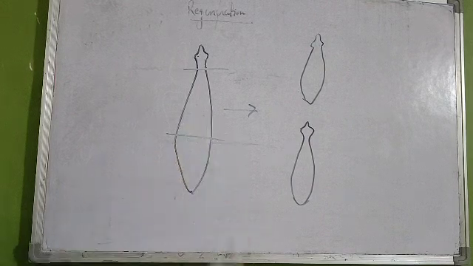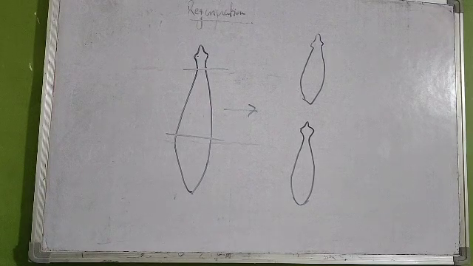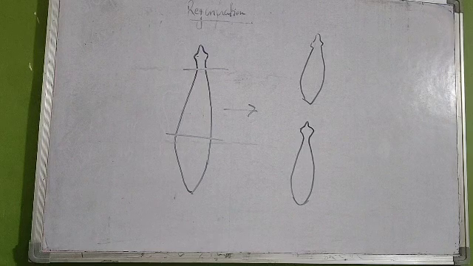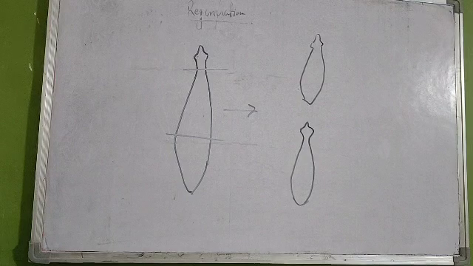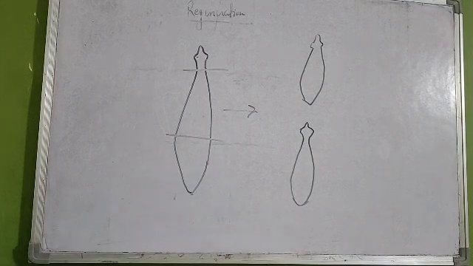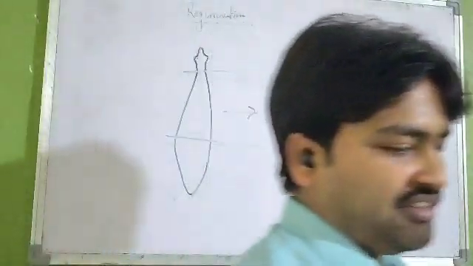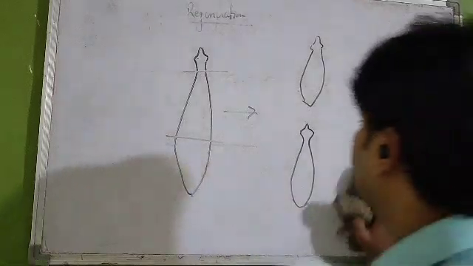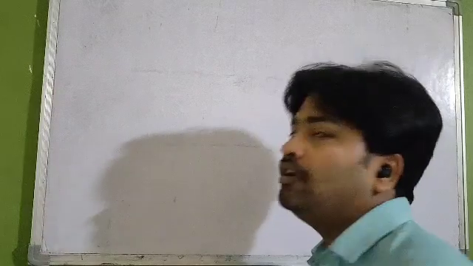It is a kind of asexual reproduction that can be seen in different organisms. It can be seen in planaria. It can be seen in various other organisms, such as Hydra also. See, in Hydra also regeneration can be seen. So these are the basic examples of regeneration. I hope you have understood these terms: regeneration, fragmentation. I have told you budding, I have told you fission. So here it is completed with regeneration, fragmentation, budding.